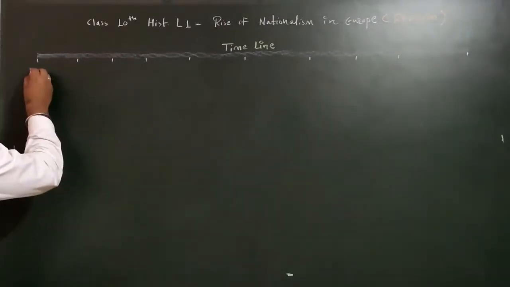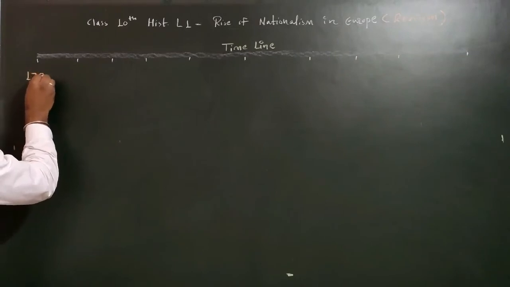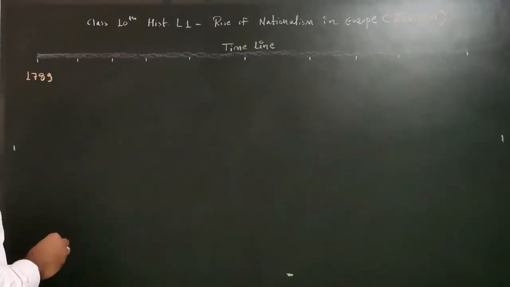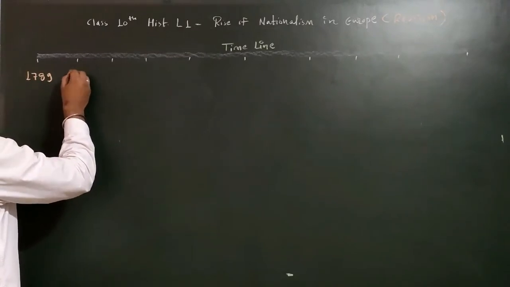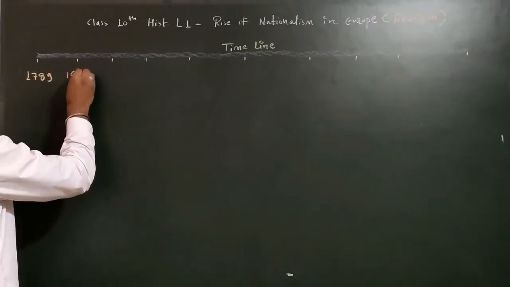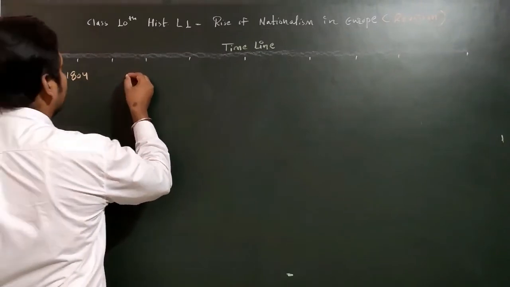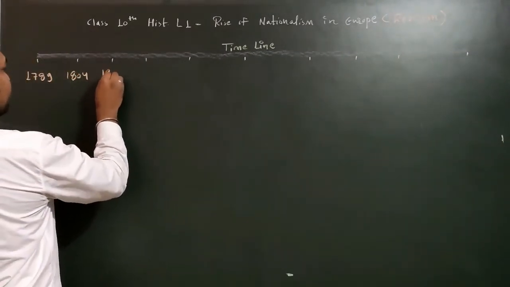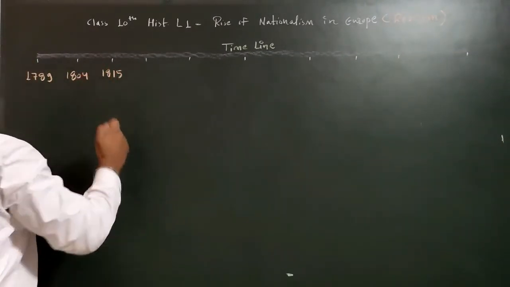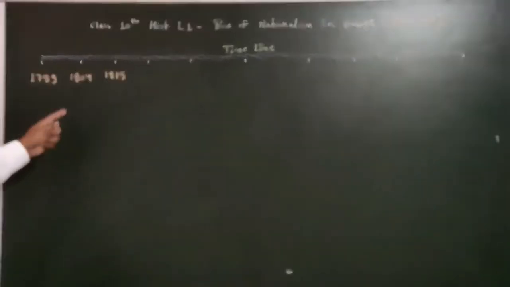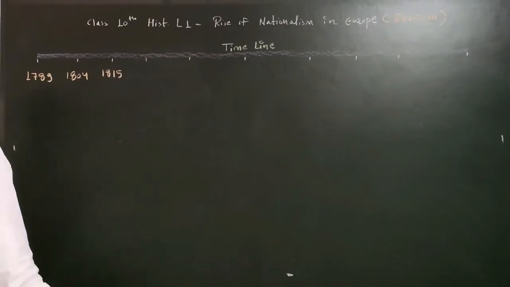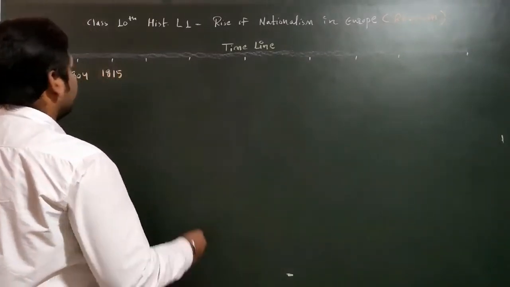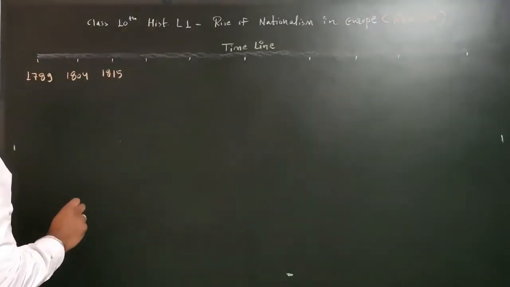So here we will start first of all from 1789. As you all know, 1789 is the year of the French Revolution. After that, the next very important year we have is 1804. What came in 1804? Napoleon brought his Napoleonic Code. It is also known as the Civil Code. Okay. Then 1815, the Battle of Waterloo took place.